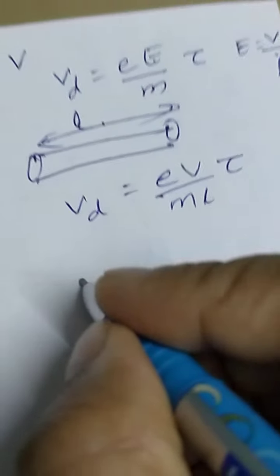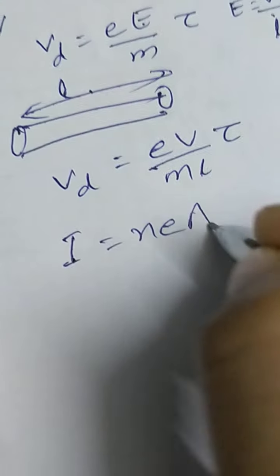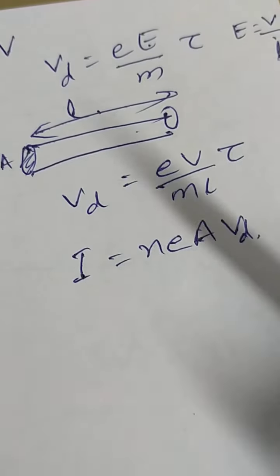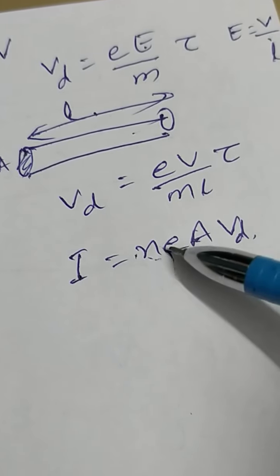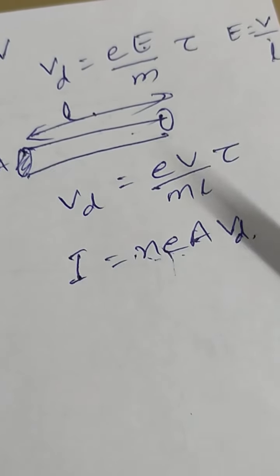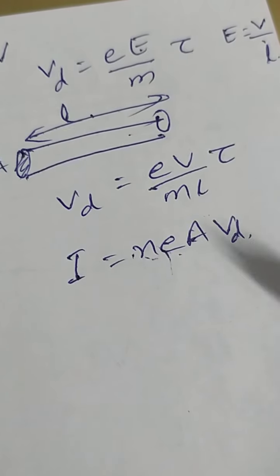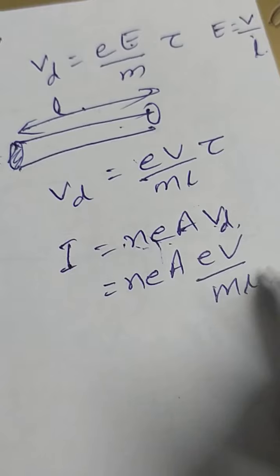Then we have also derived the relation between current and drift velocity, which is I is equal to neA Vd, where A is the cross-sectional area of the wire. If it is uniform, A is uniform. n is the number density of electrons, which for a given material is also constant. Unless you change material, n will not change. e is the charge of the electron, which is constant no matter what material you take. A is the area of cross section. Once you design a wire, A will remain constant. And Vd is the drift velocity. Substitute this here.